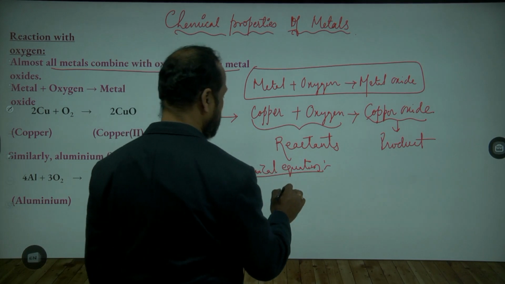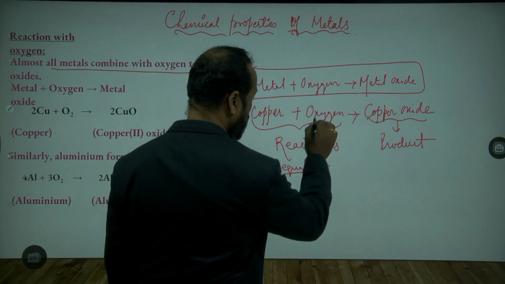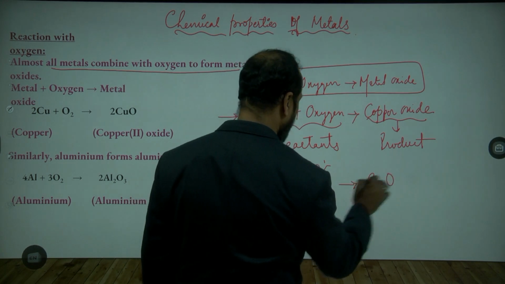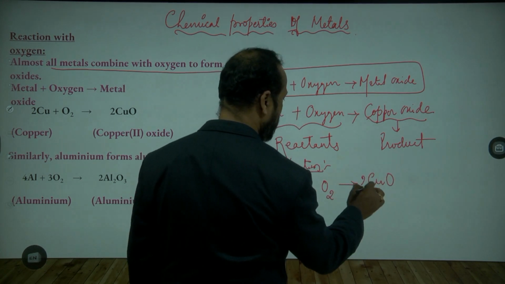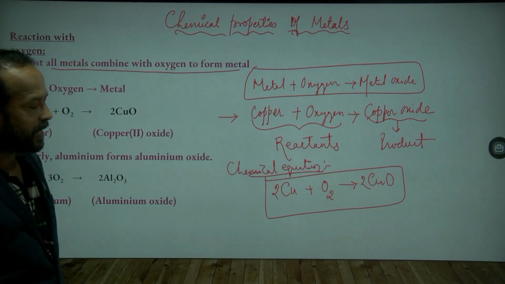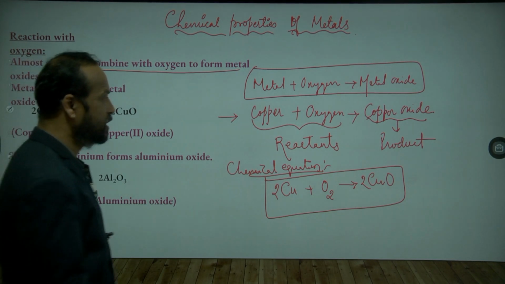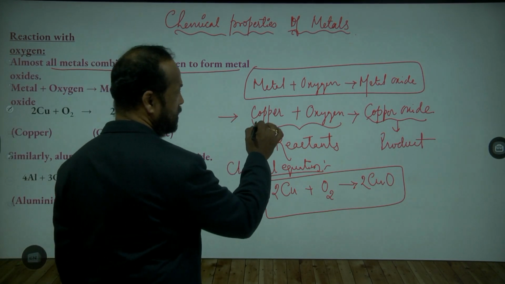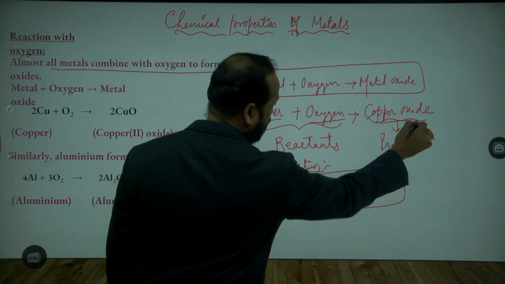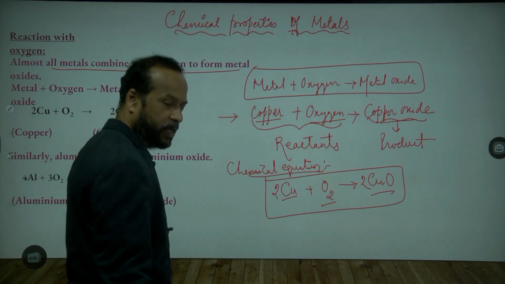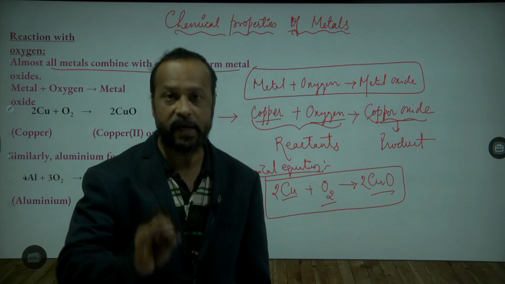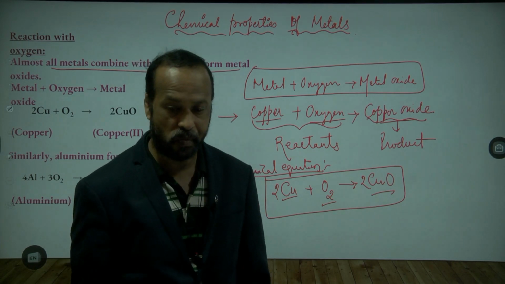Here the copper symbol is Cu, oxygen is O2, and copper oxide is CuO, and we balance it. After balancing we get the equation. Is this clear to you?